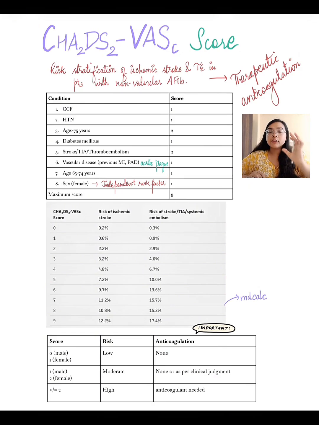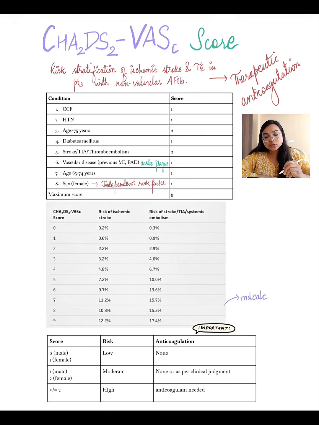And female sex is considered an independent risk factor for the development of stroke in atrial fibrillation, especially when there are additional risk factors like age more than 65. So the maximum score is 9 points.